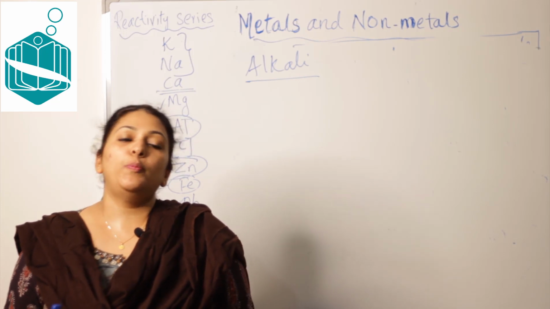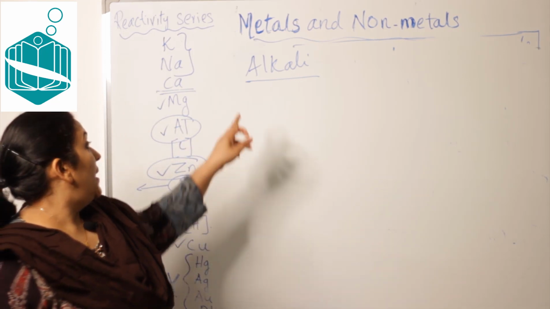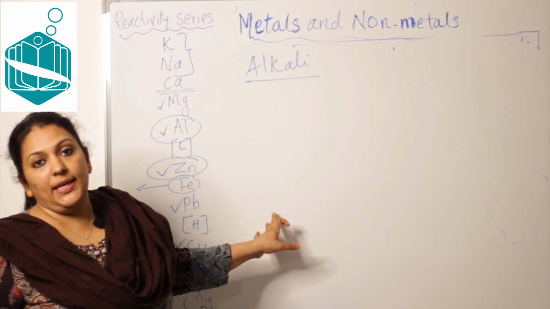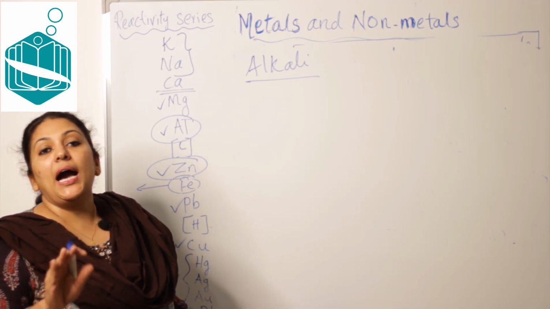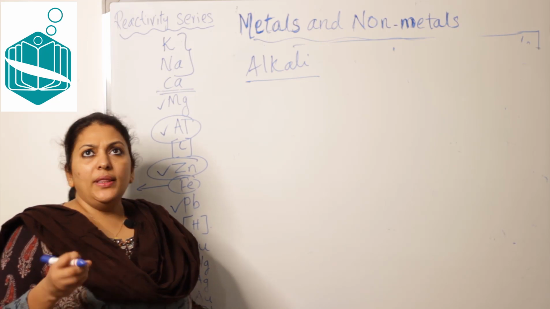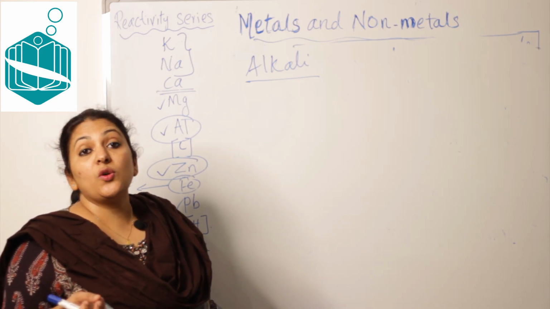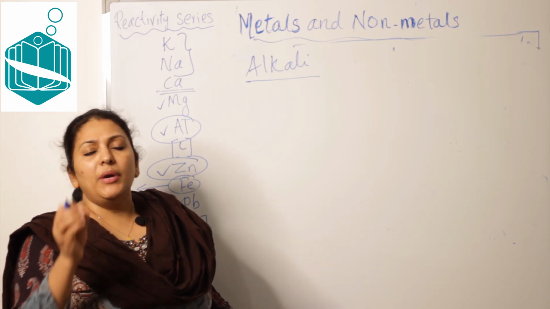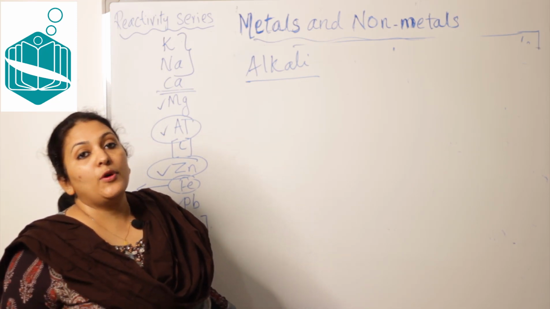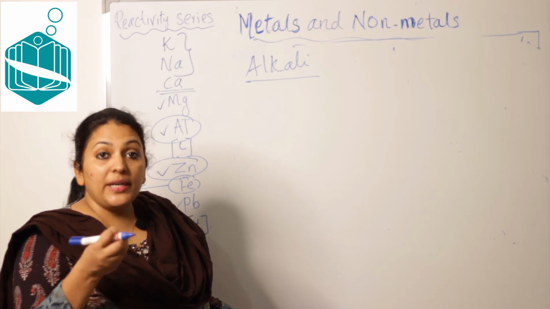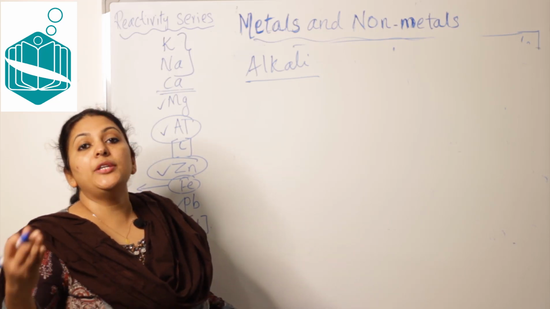Today only one more point we are going to discuss, that is what is an alkali. You already learned water soluble bases are called alkalis. We know that not all metal oxides dissolve in water, but very few metal oxides like sodium oxide and potassium oxide dissolve readily in water to produce the hydroxide form.